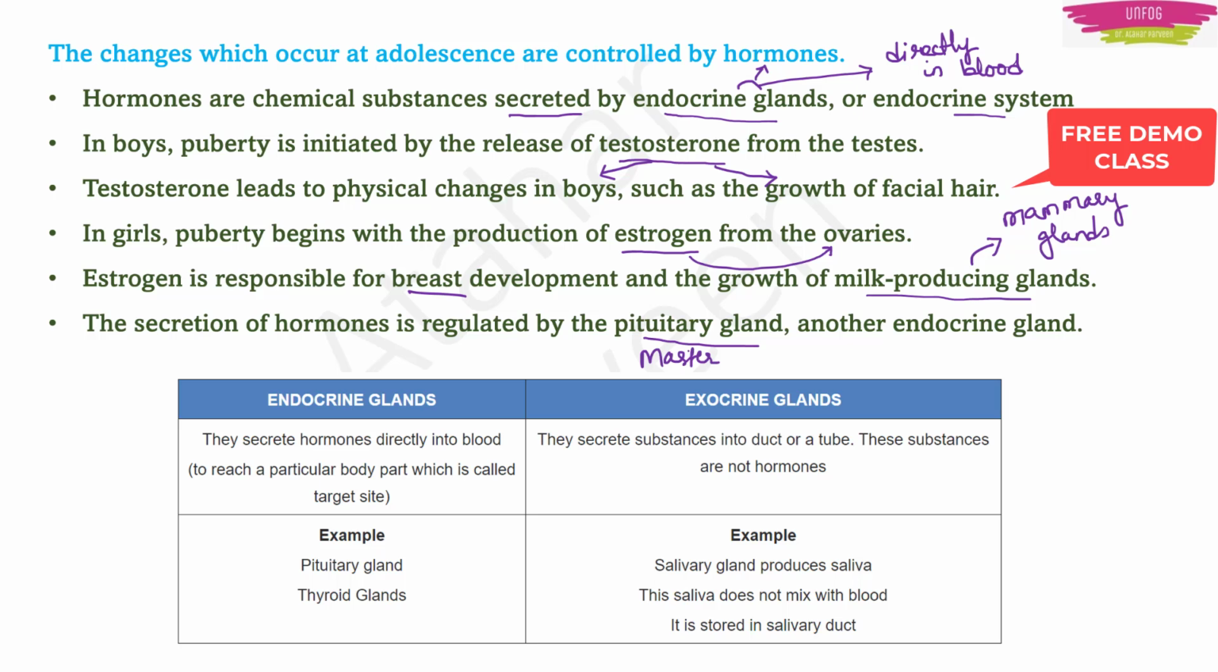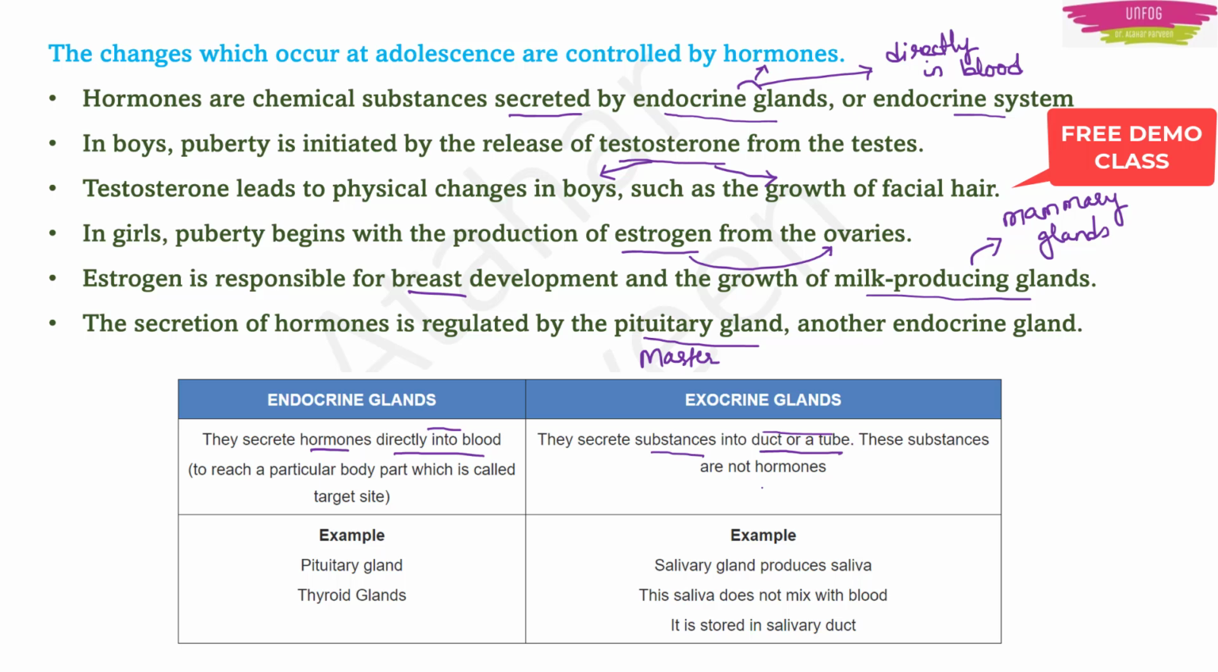Now when we talk about endocrine glands, we should also know that there is something known as exocrine glands. What are exocrine glands? These are glands which secrete substances and dump them into a duct or a tube in our body. But endocrine glands directly dump their hormones into the blood. So what is the main difference? Endocrine glands secrete hormones. Exocrine glands secrete some substances, which are not hormones. Endocrine glands dump directly into the blood, while here they are put into a duct or a tube.